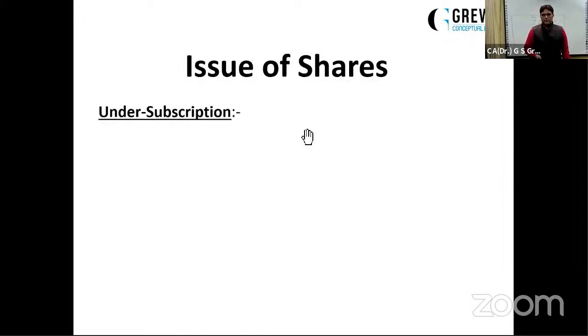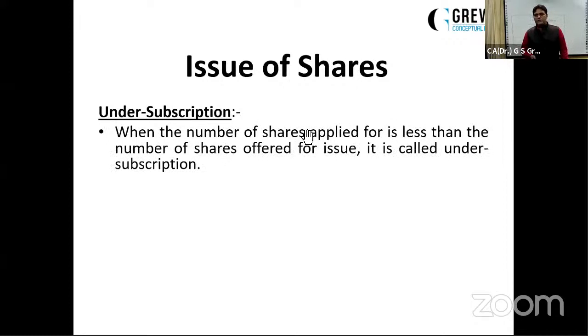Moving further. Now, there is a case of under subscription. I take it like this. Your mother has invited 10 persons for a family dinner. And out of those 10 persons, only 8 people turned up. That's what we call under subscription. Under subscription means the number of shares offered by the company, but the public has applied for a lesser number of shares. It means subscribed capital will be lesser than the issued capital. When the number of shares applied for is less than the number of shares offered, it is called under subscription.